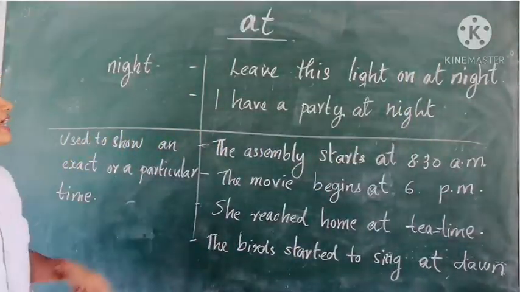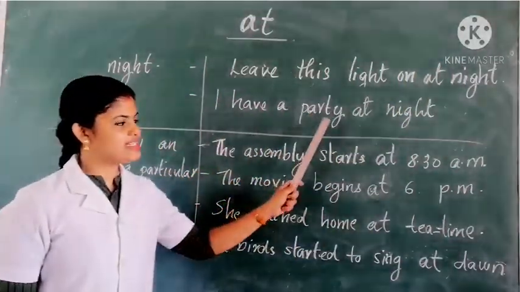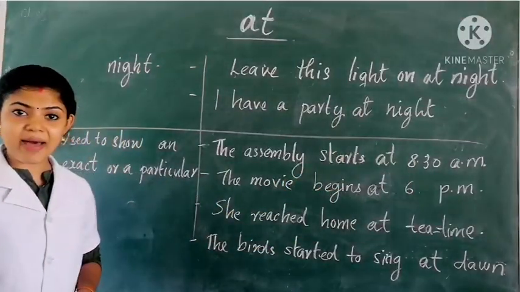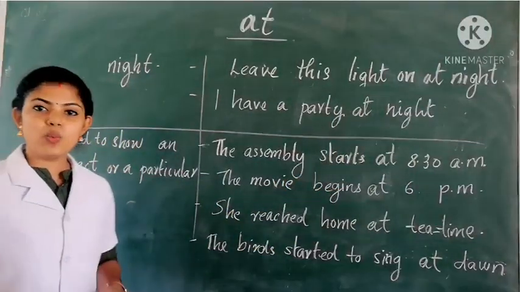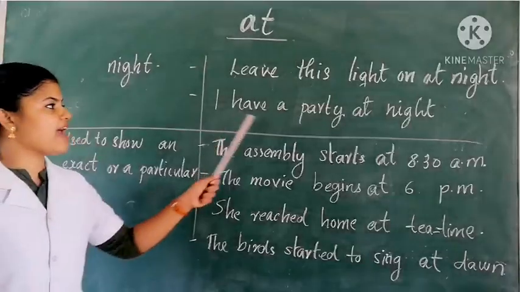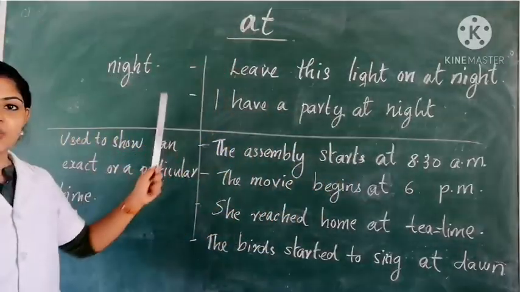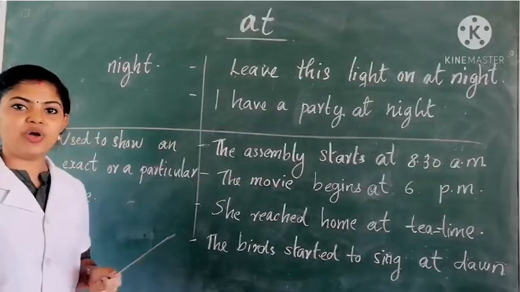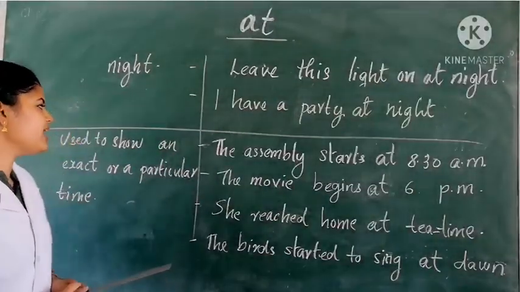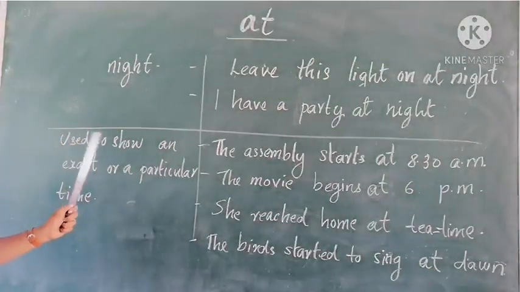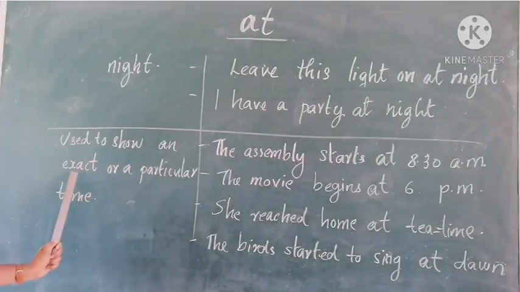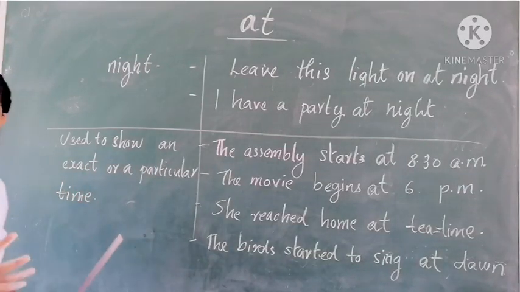Okay, next: I have a party at night. When do I have a party? Yes, I have a party at night. So we use the preposition "at" with the night to show the time. Okay. Next, we use this "at" to show an exact or a particular time.